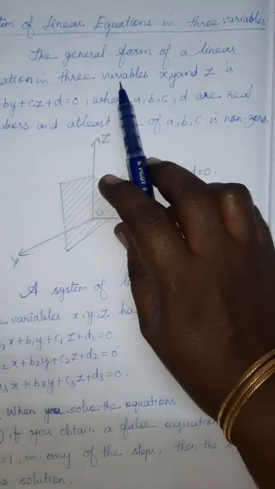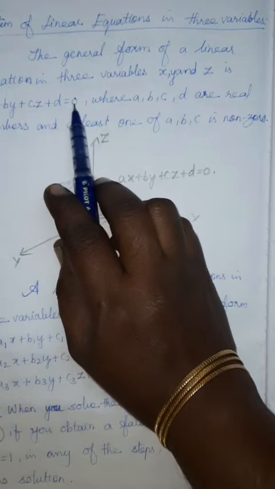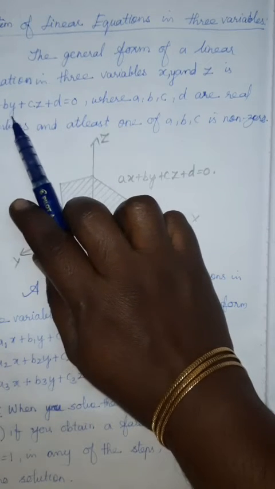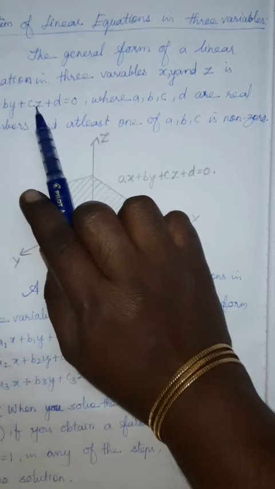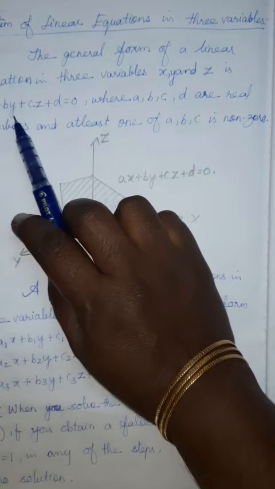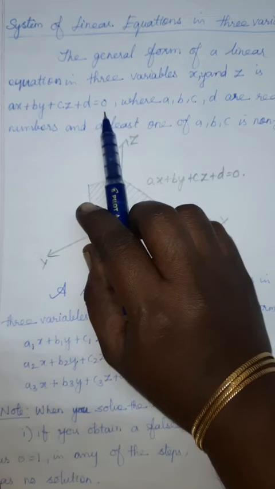First of all, the linear equation in 3 variables is ax plus by plus cz plus d equal to 0. A linear equation in 2 variables means ax plus by plus c equal to 0, with only the 2 variables x and y. But here in 3 variables, we have ax plus by plus cz plus d equal to 0.